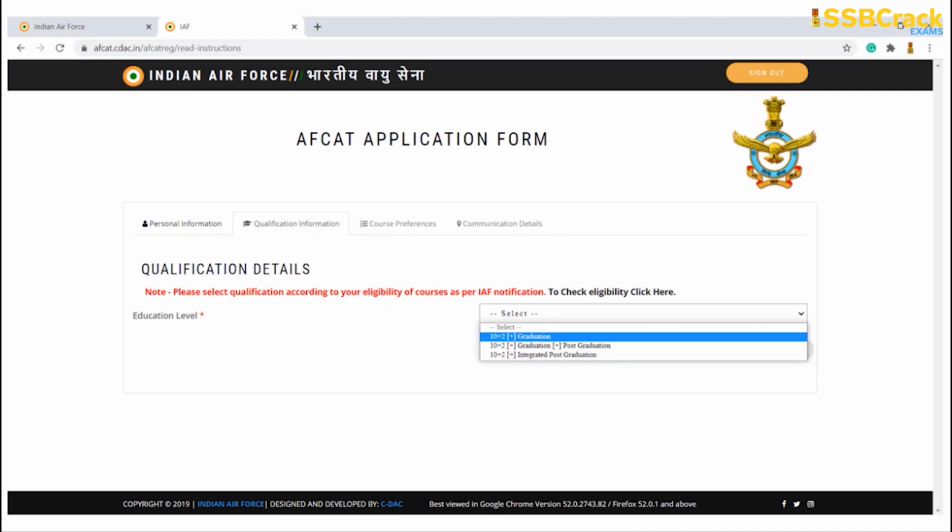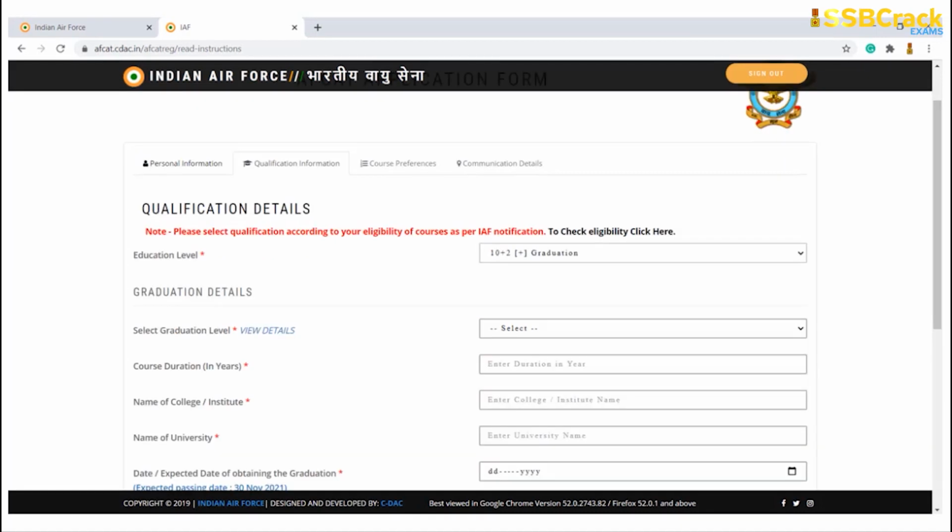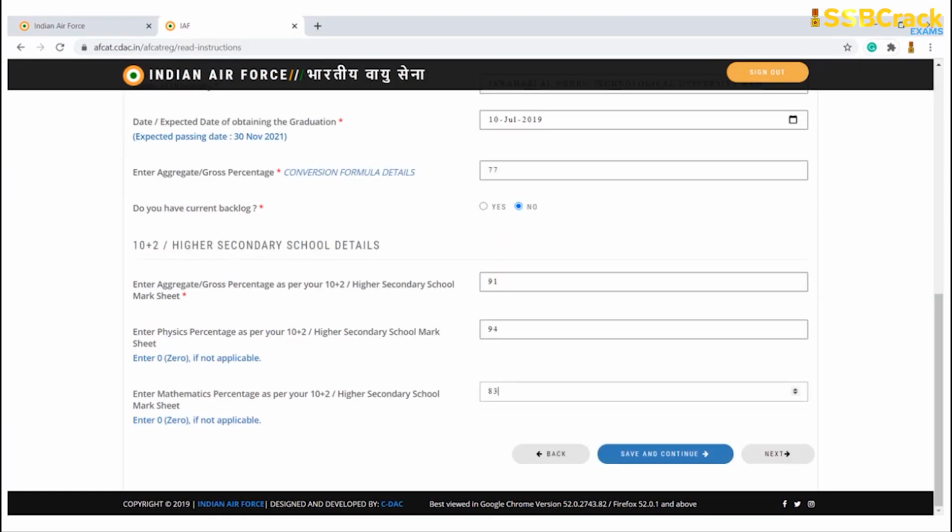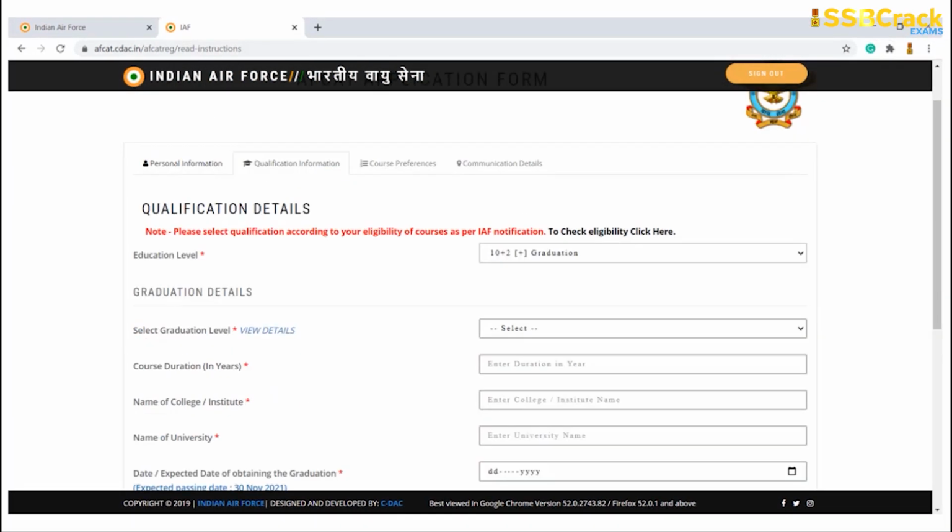So you can click any one of these qualifications. As far as this application is concerned, the person has applied for 10+2 plus graduation. Moving forward, clicking on that, it will ask about the graduation details. Here you have to fill up your graduation details. Please do remember, in the graduation level, it will ask you about graduation level A, level B, level C, level D, all the different groups of graduations. You can go through that. Once you click on view details, you will have a proper understanding.